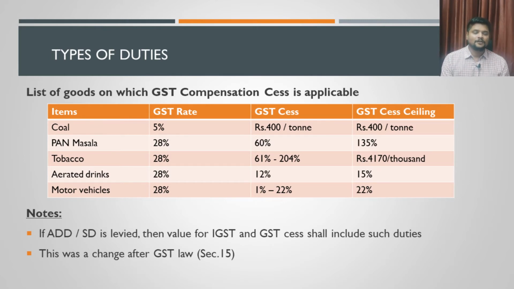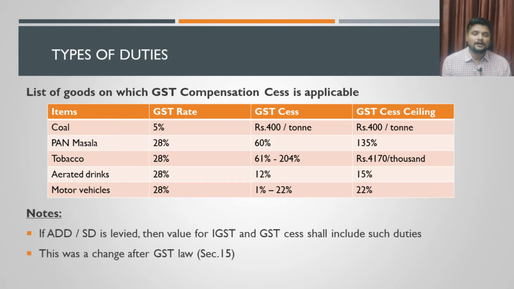We also have to note here that if ADD or SD, ADD being anti-dumping duty and SD being safeguard duty, are also levied, then the value for IGST and GST cess will include these duties. This we already discussed. Another point to note is that this was a change after the introduction of GST law. Previously, under the VAT Act or the CST Act, we were charging countervailing duty as well as special CVD, as we just discussed in our previous slide.